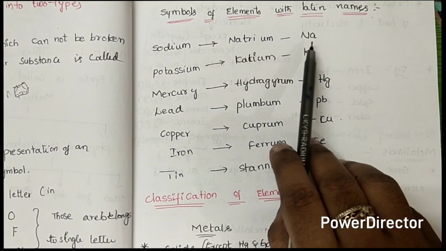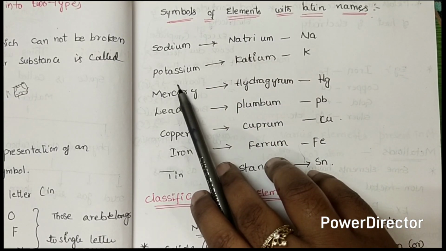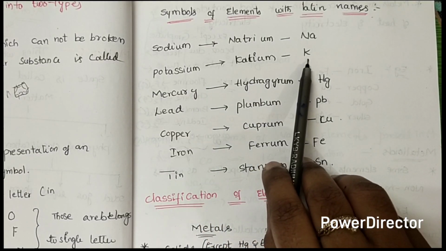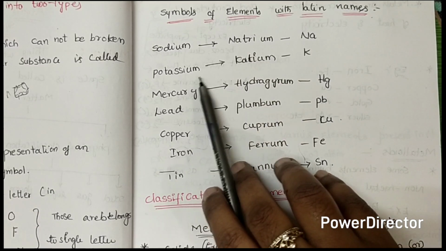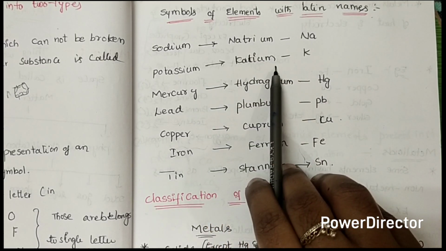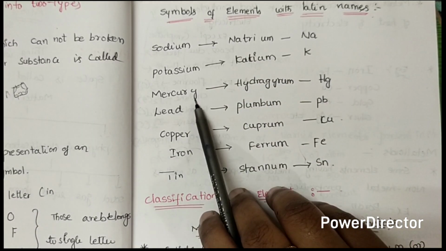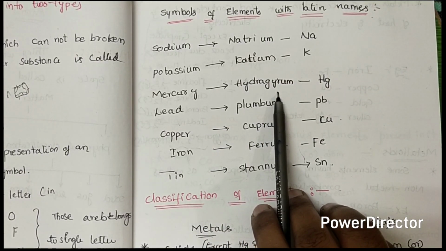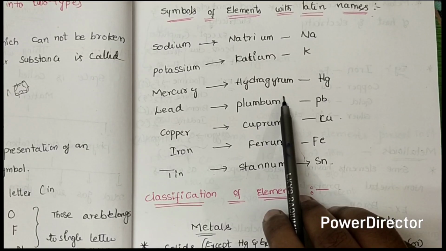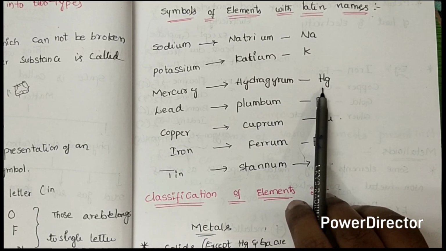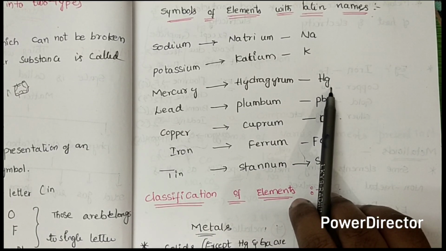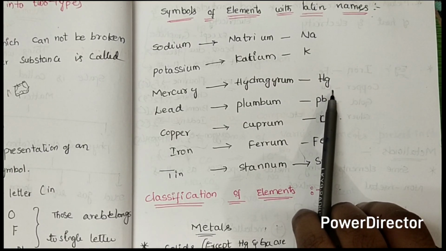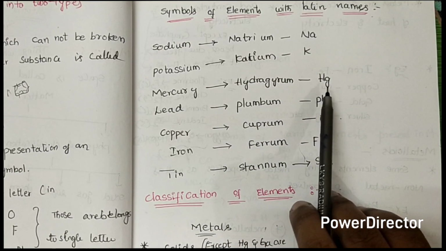So sodium's chemical symbol is Na, and potassium came from the Latin word kalium. The kalium symbol is K. So the K came from kalium, that we call potassium. And mercury came from the Latin word hydrargyrum. Mercury came from hydrargyrum, so we represent it as Hg. Already I told you the first letter is capital and the second letter is small. Okay, this is the mercury symbol Hg.